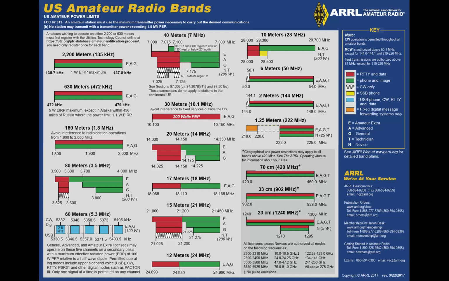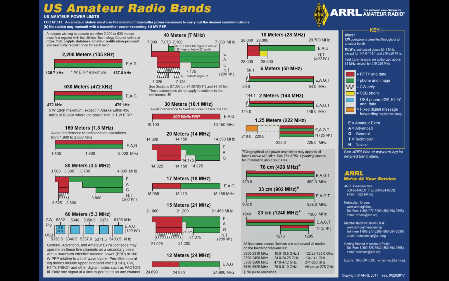Next question. Which of the following applies when the FCC rules designate the amateur service as a secondary user on a band? Now, secondary users means that there are other radio services that have first access to that band. That's their band. We get to use it as long as we don't cause any problems. But if they're using it and there's some interference that we're getting, we just have to accept that interference. So one of the answer choices is amateur stations must not cause harmful interference to primary users and must accept interference from primary users, and that's the correct answer.